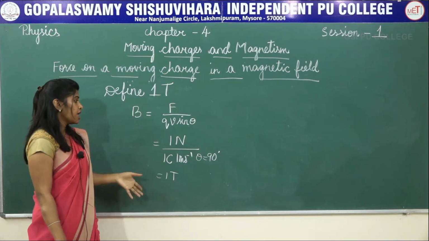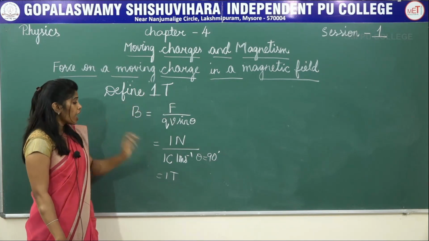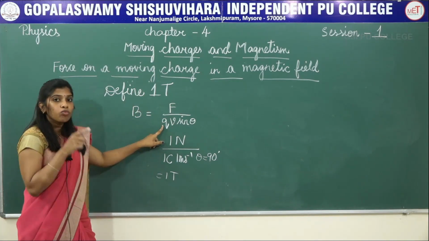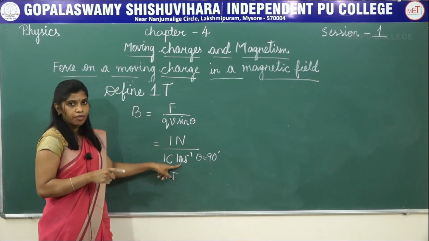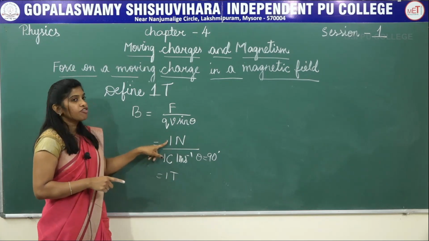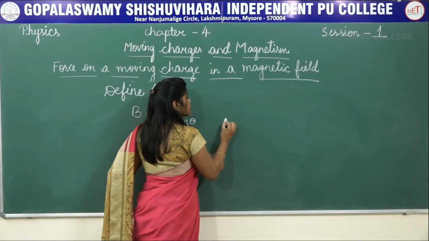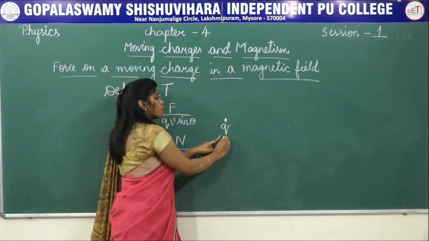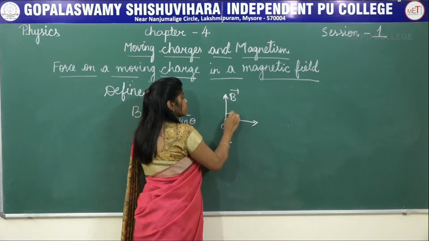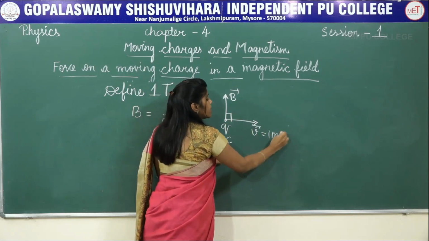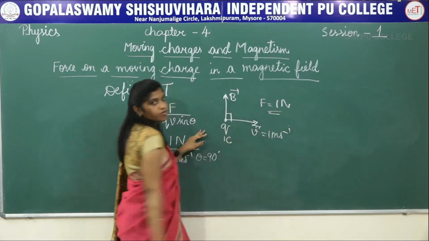Now, how do you define it? I am going to define the magnetic field induction is said to be 1 Tesla if a charge of 1 Coulomb moving at right angle to the magnetic field with a velocity 1 meter per second experiences a force of 1 Newton. So, let us define 1 Tesla again. 1 Tesla is when a charge of 1 Coulomb moving at right angle to the magnetic field with velocity 1 meter per second experiences a force of 1 Newton.